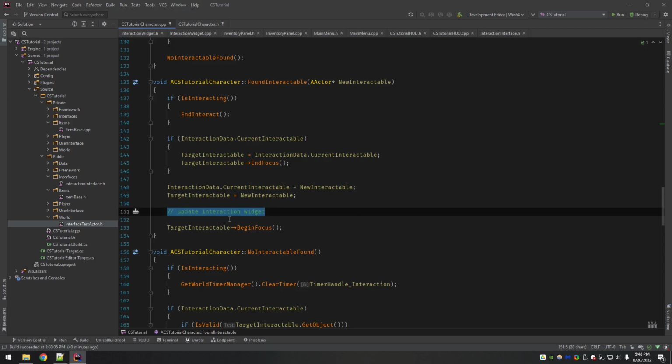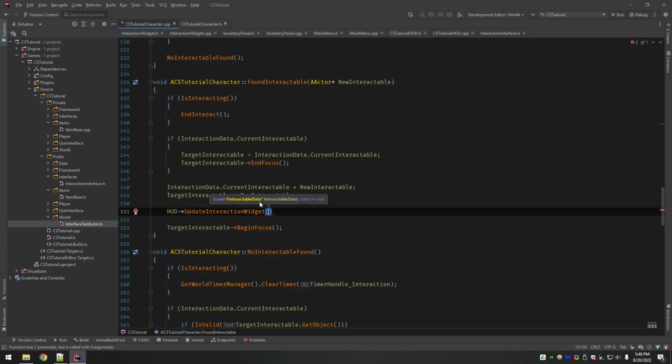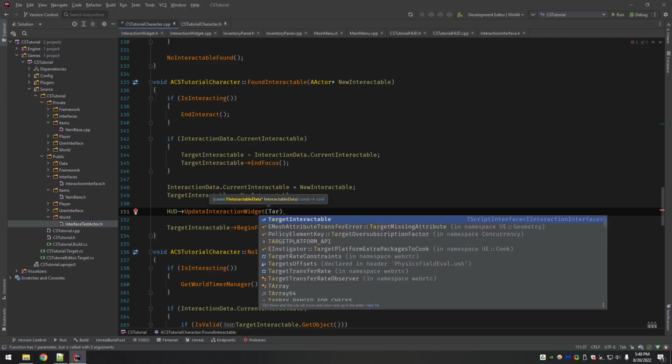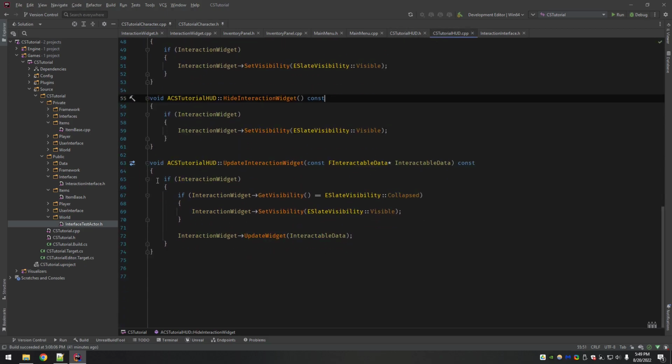So this is the perfect place, and what you will do is you will say HUD update interaction widget, and now it needs its interactable data, right? So we have our TScript interface that's holding the reference to whatever interactable we're looking at. So that we just pass in target interactable data. But remember, it's passing it in by reference, so add an ampersand on the front. So there we go. So now, when we find an interactable, this should display the widget on screen and update it simultaneously because of this functionality right here.